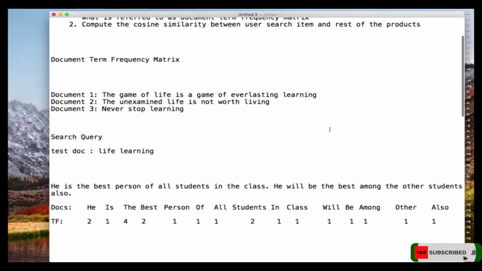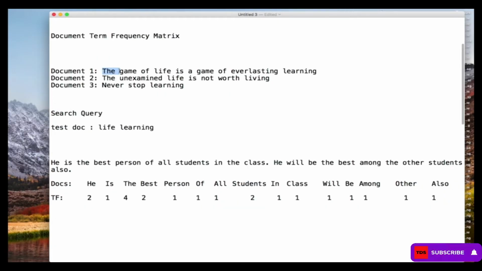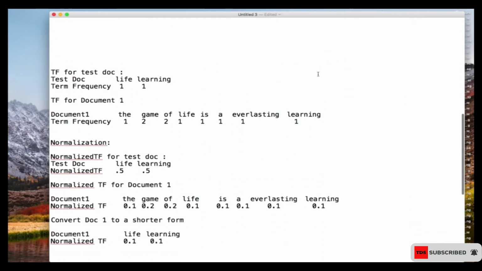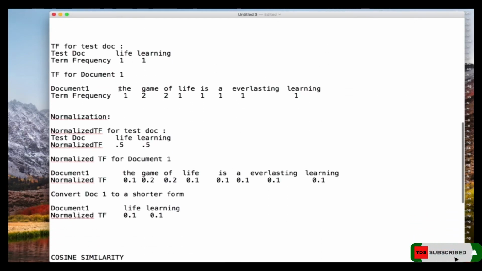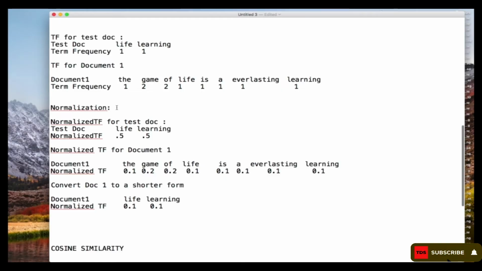In the entire sentence we have 1, 2, 3, 4, 5, 6, 7, 8, 9, 10. So we have 10 items over there. So they appeared one time among the 10 individual words in the sentence. So if we are going to normalize it, we have to divide 1 by 10.